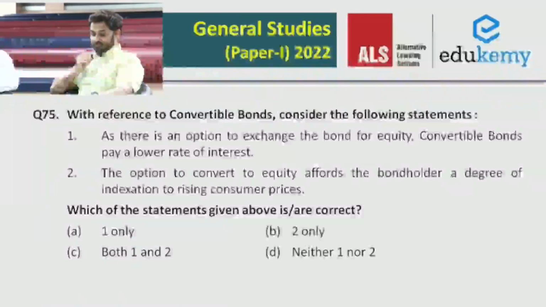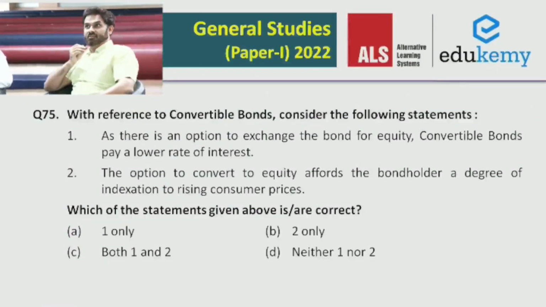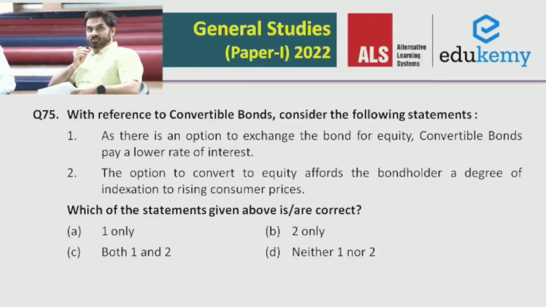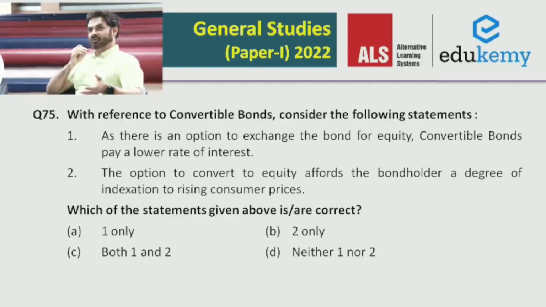Question number 75. Now you can again apply some logic here. Convertible bonds: there is an option of exchanging the bond for equity, which in one way serves your interests better. On the other hand, the issuer needs to be compensated, so it is going to pay you a lower rate of interest. Yeah, and the second option is also correct. The option to convert the bond into equity is definitely there, and indexation to rising consumer prices is also taken into consideration. So the answer for 75 is C, both 1 and 2.